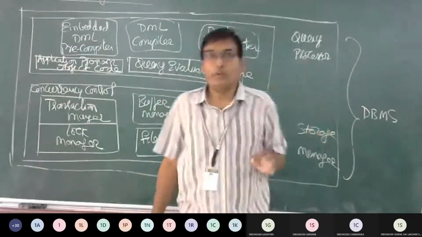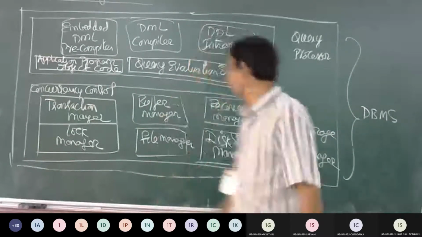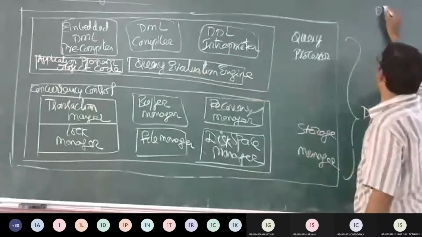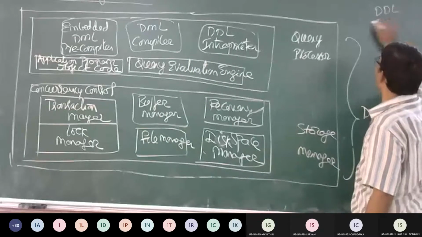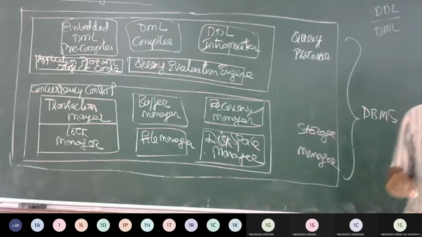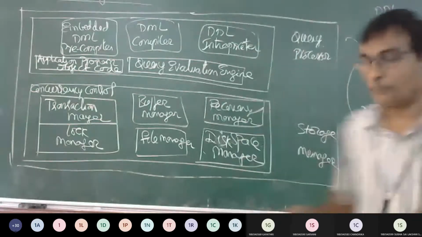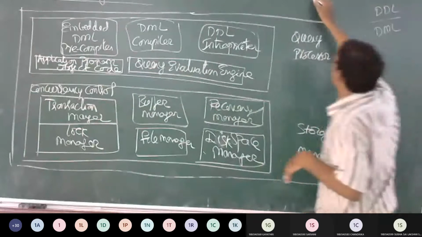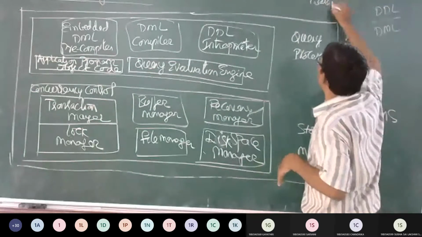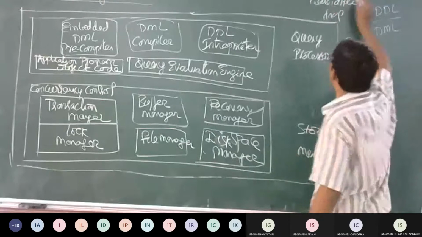Now, as we are aware, the core commands will be DDL or DML. The core command set group in SQL will be create, followed by alter, followed by drop.